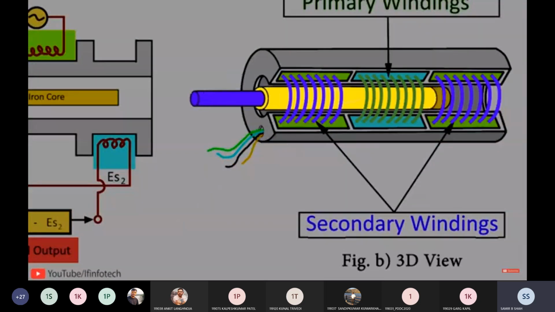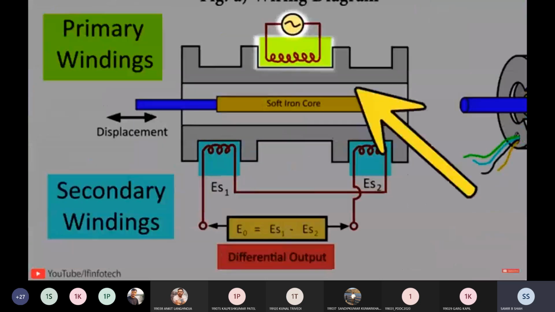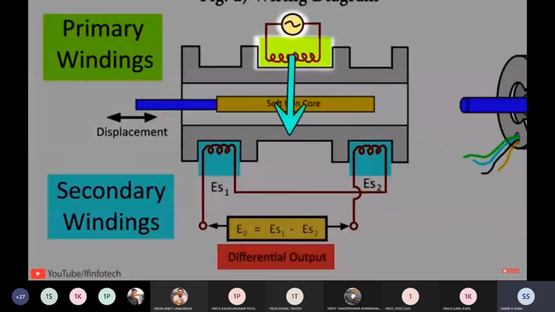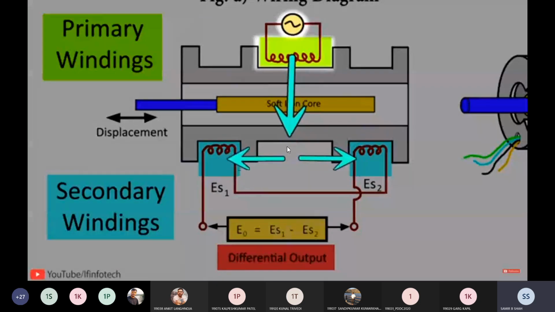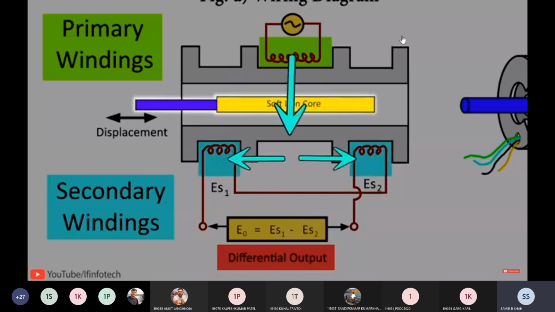When AC supply is given to the primary winding of LVDT, it produces magnetic flux which completes its path through the secondary windings. While completing the path, flux produced by the primary winding is linked to the conductors of the secondary windings. Therefore, according to Faraday's law of electromagnetic induction, EMF is induced in the secondary windings. When the core is at the center position, magnetic flux linking to coils S1 and S2 has the same value.